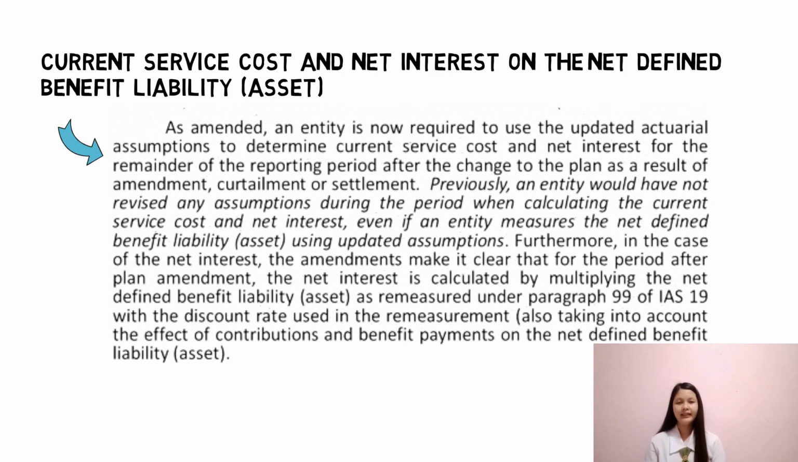Simply put, kung dati hindi ginagamit yung updated assumptions related to plan amendment, curtailment, or settlement sa pagkakalculate ng current service cost and net interest for the remainder of the reporting period after the change to the plan, ngayon nire-require na ng standard na gamitin yung updated actuarial assumptions. For example, if an amendment is made to a defined benefit plan halfway through the year, the current service cost and net interest for the remaining 6 months of the year are recalculated using the same actuarial assumptions as those used to remeasure the net defined benefit liability or asset.